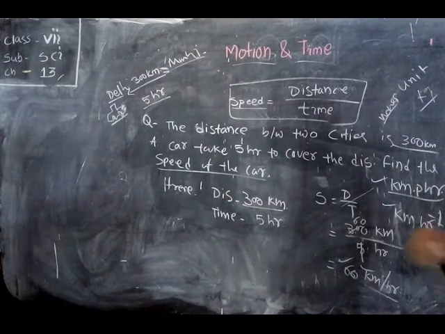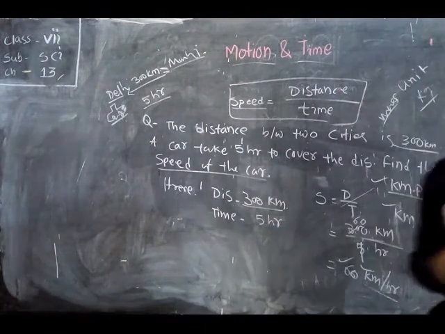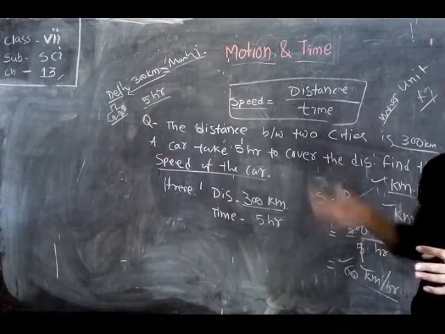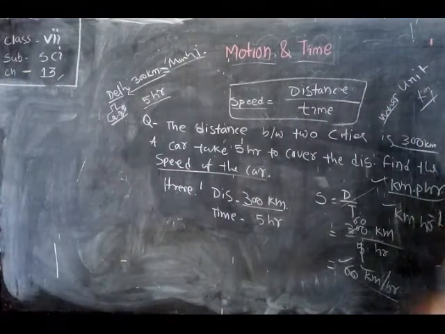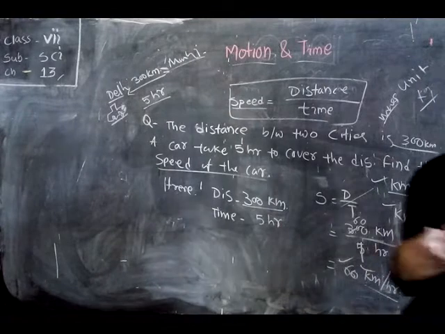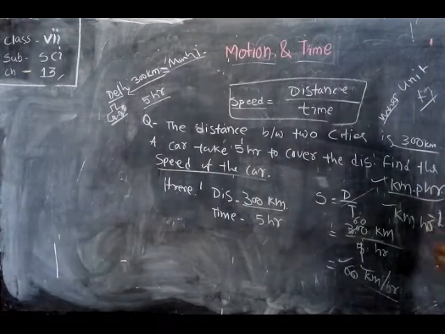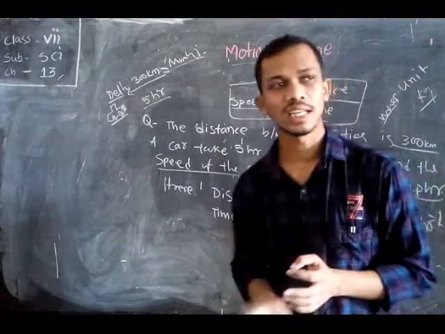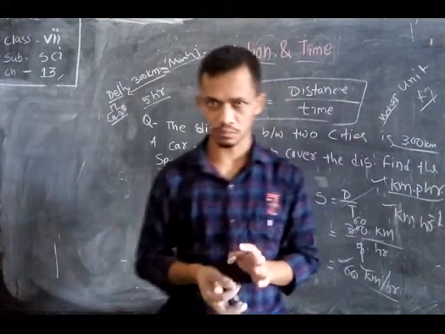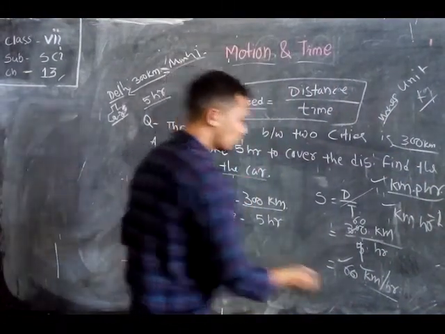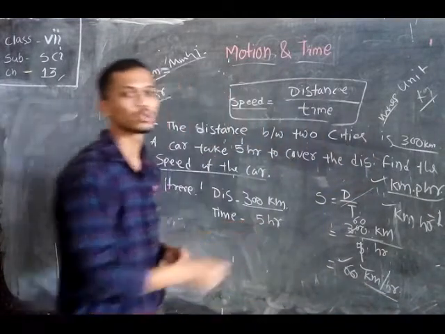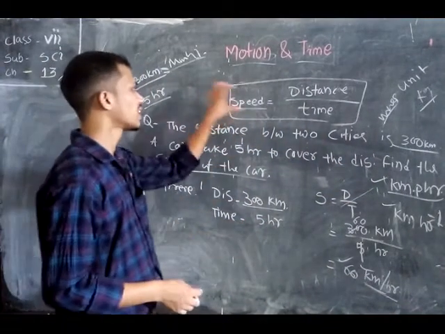Another thing, if we want to buy some liquid like oil, then we ask them, give me 1 liter or 2 liters of oil. Here the liter is the unit to measure the quantity of liquid. So kilometer per hour is also a unit to measure the speed.